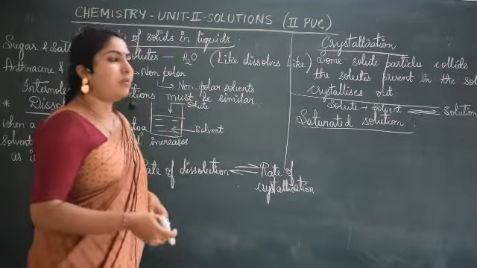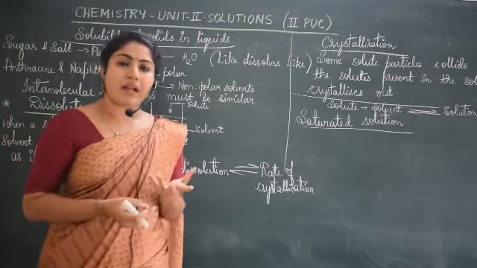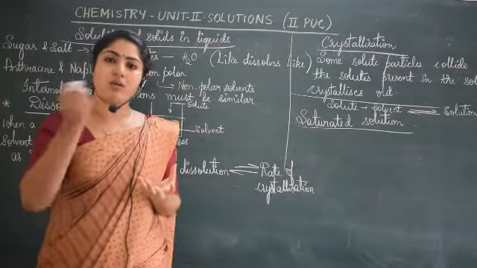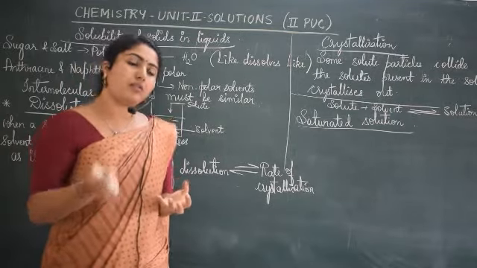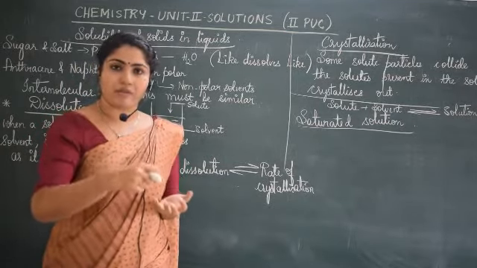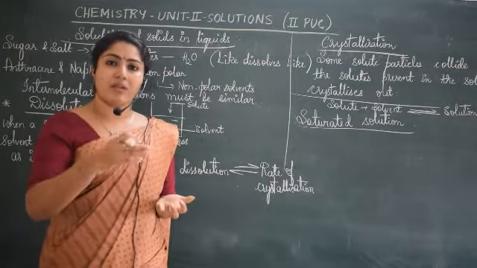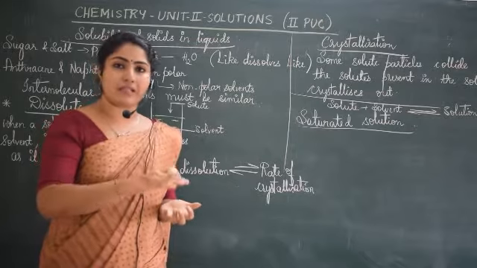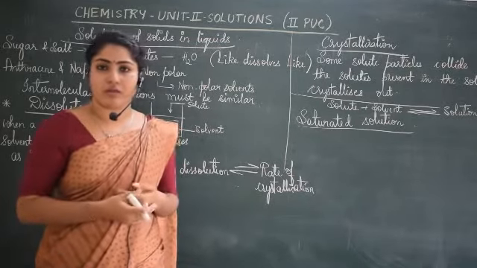Now, say you have taken some amount of water, say 100 ml of water. You go on adding glucose or sugar to it. You add 2 gram of sugar, you try to dissolve it. You add still more, say 4 gram, 6 gram, then 10 gram sugar, say 1 kg of sugar you try to dissolve.